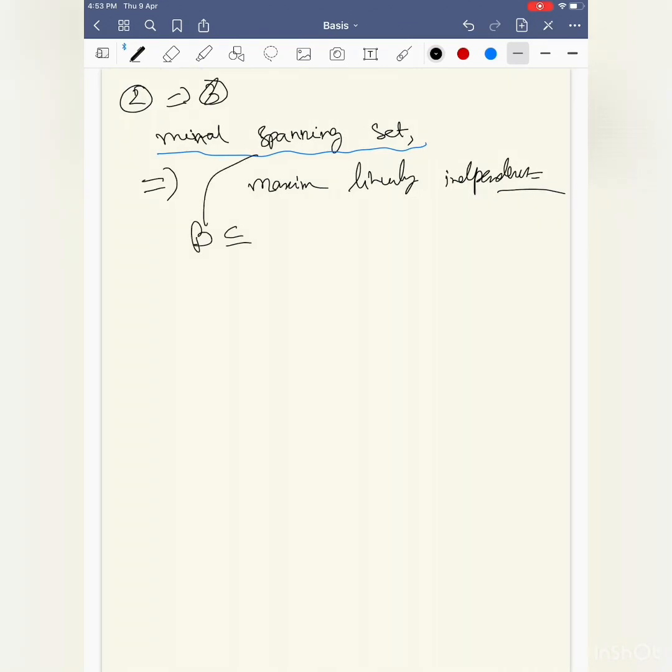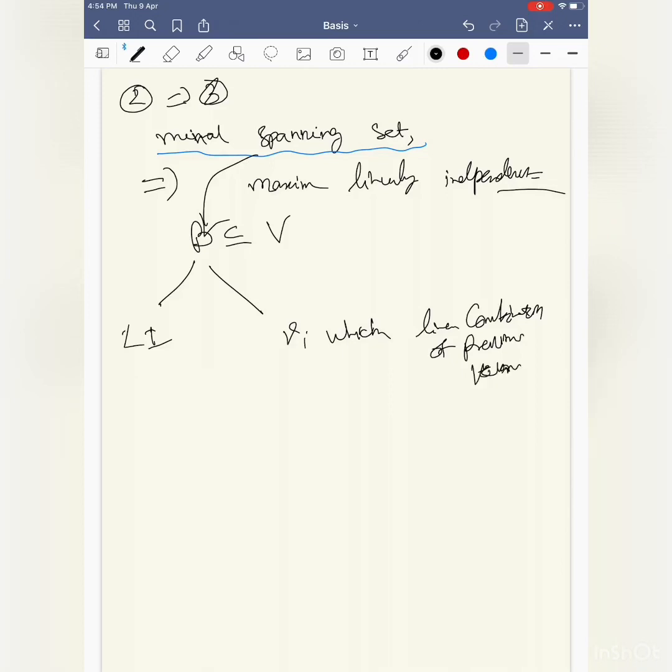We have a set. Let's say this is a minimal spanning set; it is either linearly independent or there will be some vector which is a linear combination of previous vectors, right?